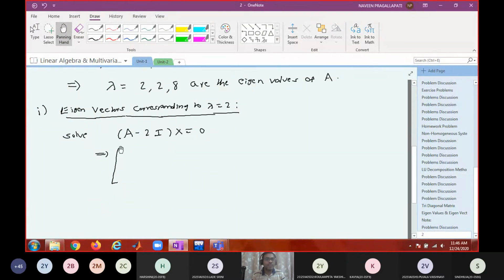6 minus 2 is 4, minus 2, 2. Next row: minus 2, 3 minus 2 is 1, minus 1. And 2, minus 1, 3 minus 2 is 1, into xyz equal to 0, 0, 0.